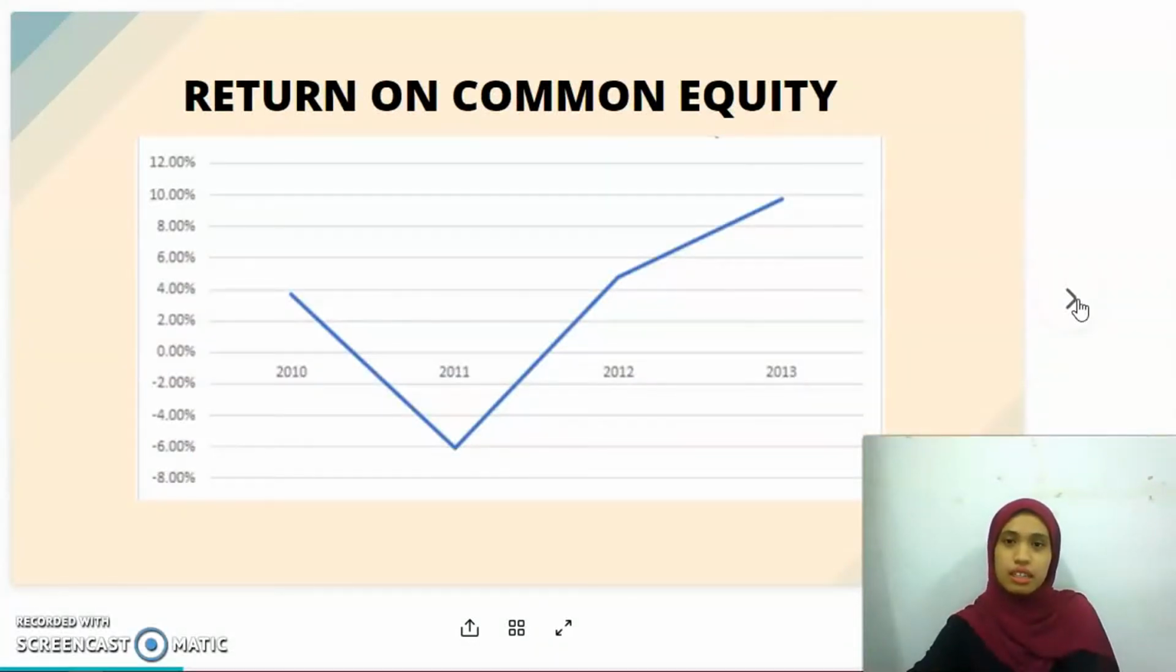ROCE is kind of similar to ROA, but ROCE is from the perspective of the investor. The formula is net income divided by the average common stockholder equity. If you can see from the graph, in year 2011, the ROCE is negative because MISC, like I said in ROA, reported a net loss. But then in 2012 and 2013, it's getting better.